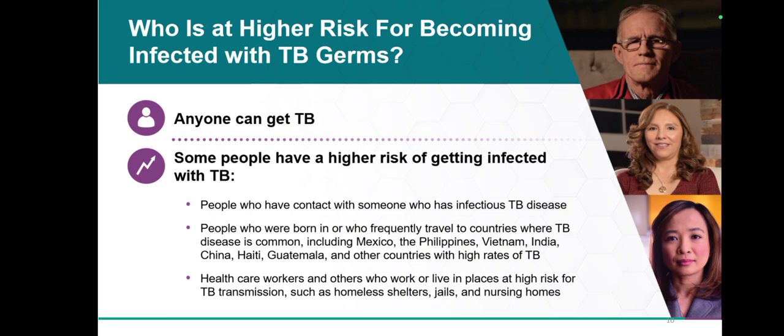Another group is healthcare workers and others who work or live in places at high risk for TB transmission, such as homeless shelters, jails and nursing homes. Because of overcrowding in jails, nursing homes and shelter homes, and poor ventilation, patients are more prone to get tuberculosis.